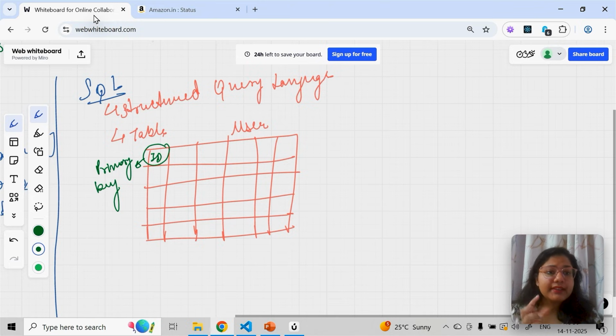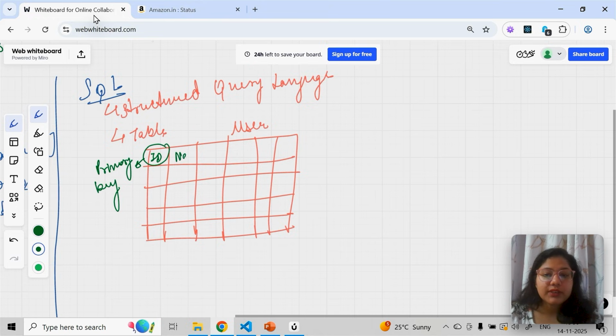Okay, so ID is what we define and create in our database so that it uniquely identifies that data. Okay, that's your primary key. It is that unique identifier ID, whatever you are creating, it's called primary key.